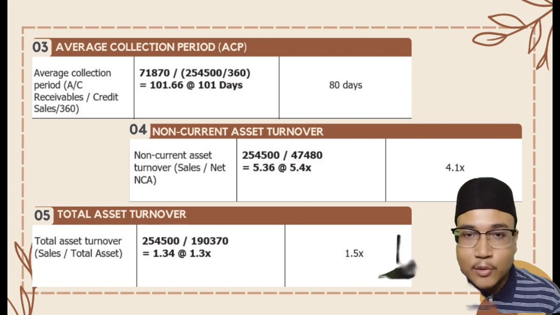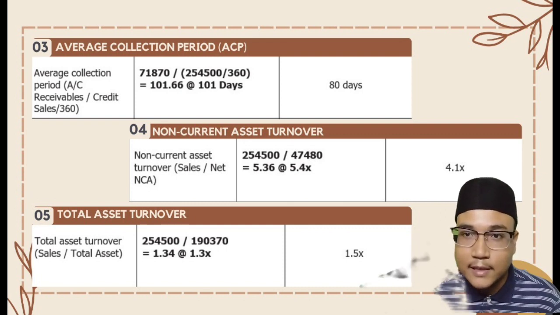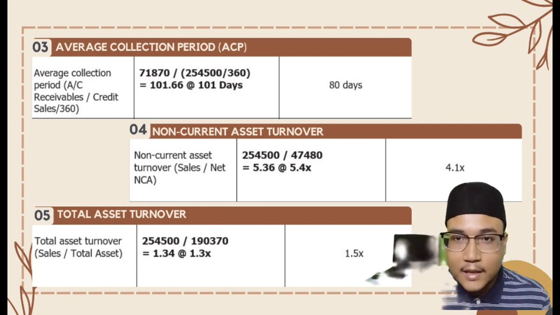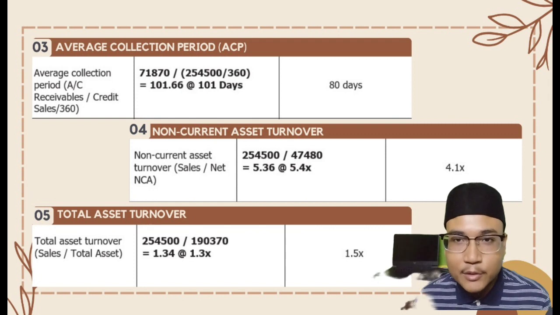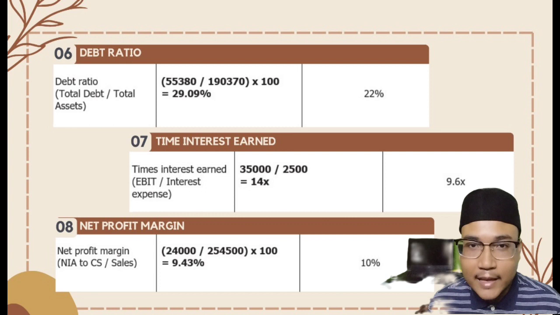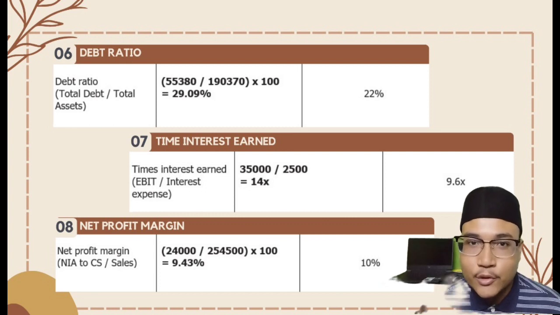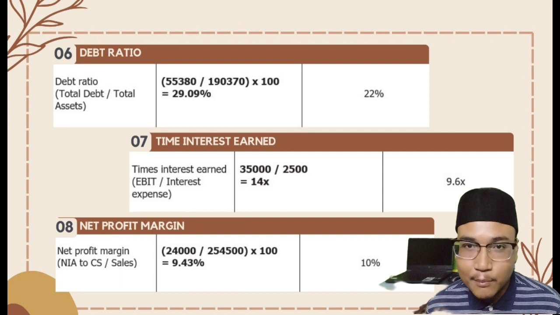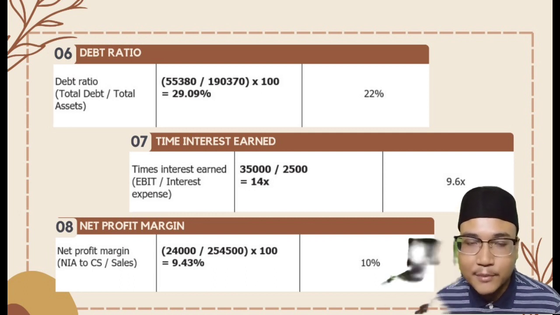We can see that Sri Meru Sdn Bhd is 5.36 times, which is above the industry average of 4.1 times. For total assets turnover, the company has 1.34 times, which is lower than the industry average of 1.5 times. Next, the company has a higher debt ratio of 29.09% compared with the industry average of 22%. For times interest earned, Sri Meru Sdn Bhd is able to pay interest 14 times, while the industry average is 9.6 times.